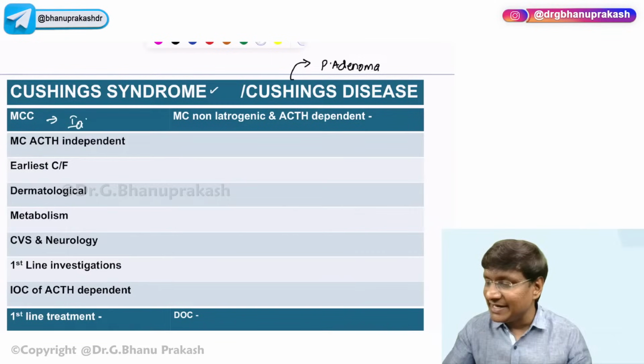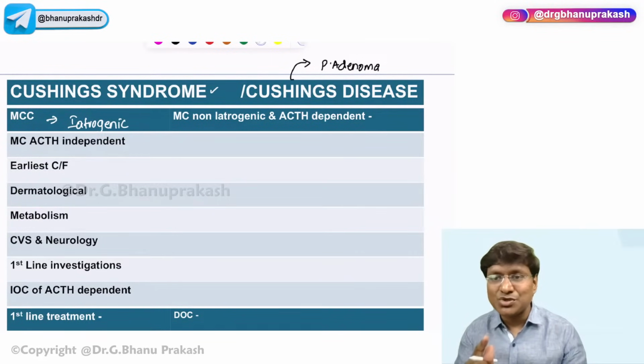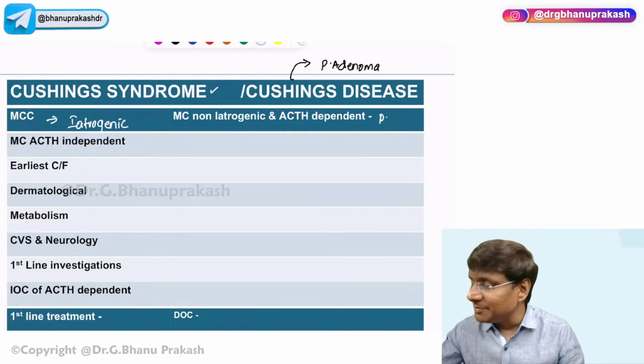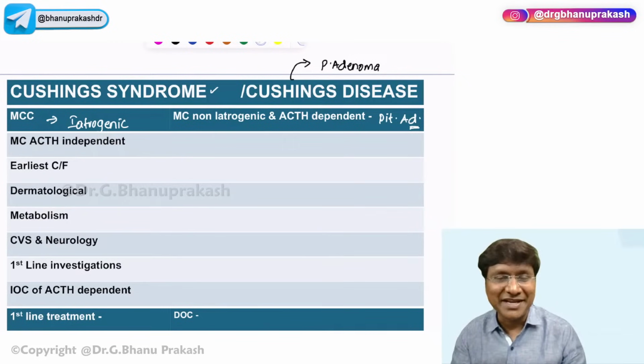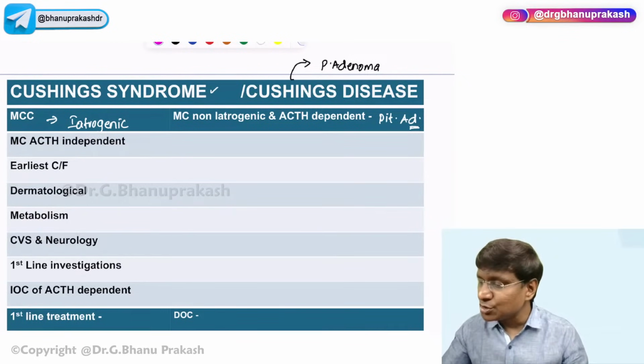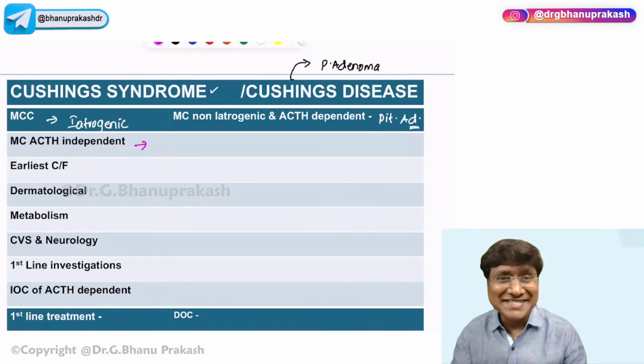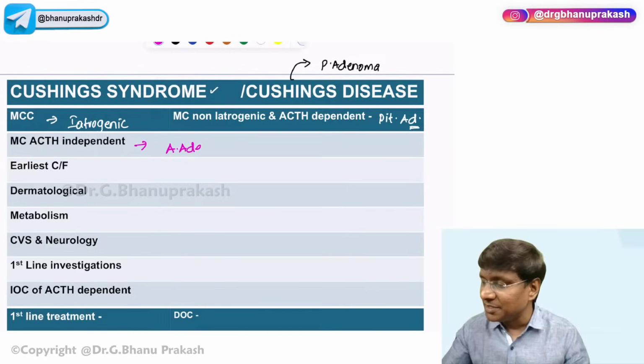That is the iatrogenic steroid supplementation. Then what is the most common non-iatrogenic and most common ACTH dependent cause for Cushing's? That will be the pituitary adenoma. Then what is the most common cause for ACTH independent type of Cushing's? That will be adrenal adenoma.